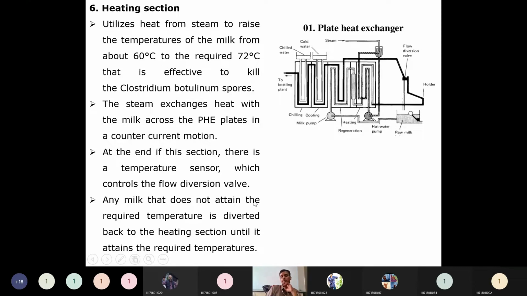So any milk that does not attain the required temperature is diverted back to the heating section until it attains the required temperature. Until it attains the required temperature between 72 to 74 degrees centigrade, only then will that process be entirely carried out without any interruption. Otherwise, the flow diversion valve will switch on, that will allow all the milk to fall once again into the raw milk storage tank. Then once again it has to pass through all these stages of milk processing or heating stages.